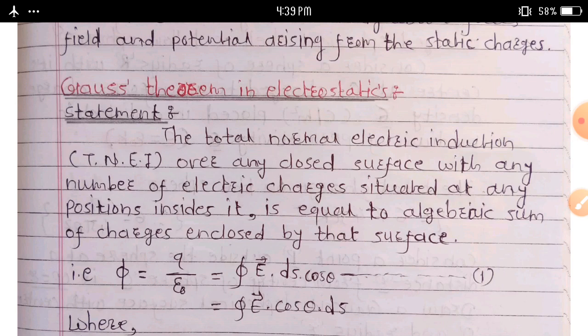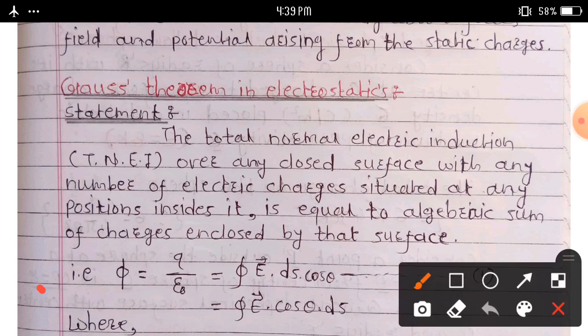In short, total normal electrical induction is equal to the total charge. In mathematical form, we can write phi is equal to q upon epsilon naught, is equal to the integration over closed surface of E bar into ds into cos theta, that is, the integration over closed surface of E bar into cos theta into ds bar.